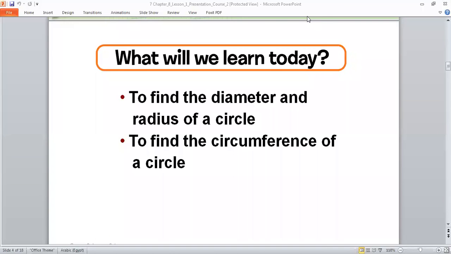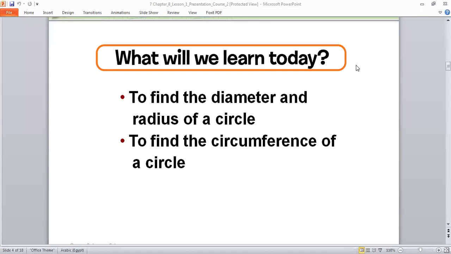To find the diameter and the radius of a circle. Again, repeat with me. To find the diameter and radius of a circle. And the next one?